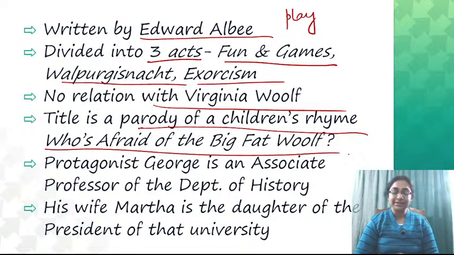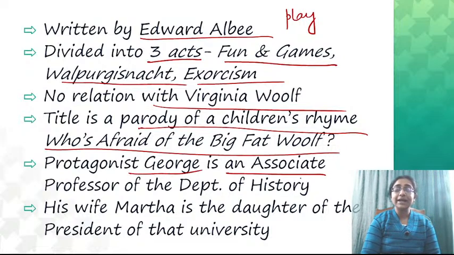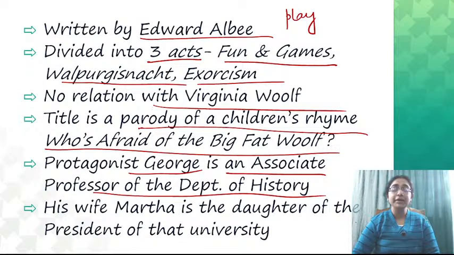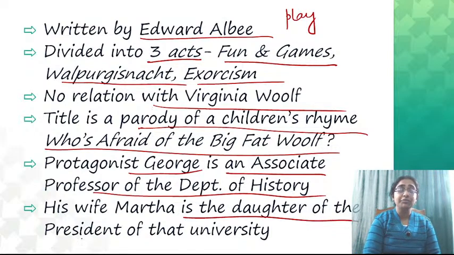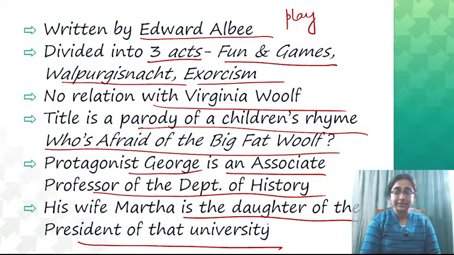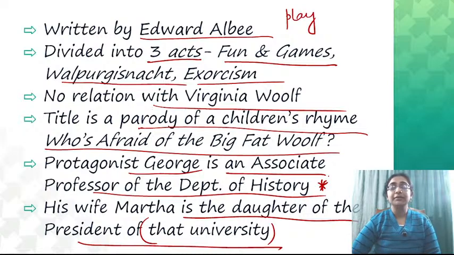George and Martha are the main characters. So main protagonist is George, who is actually an associate professor of the Department of History, and his wife Martha is the daughter of the president of that university. That university means the university where George worked as an associate professor. So Martha is the daughter of the president of that university.